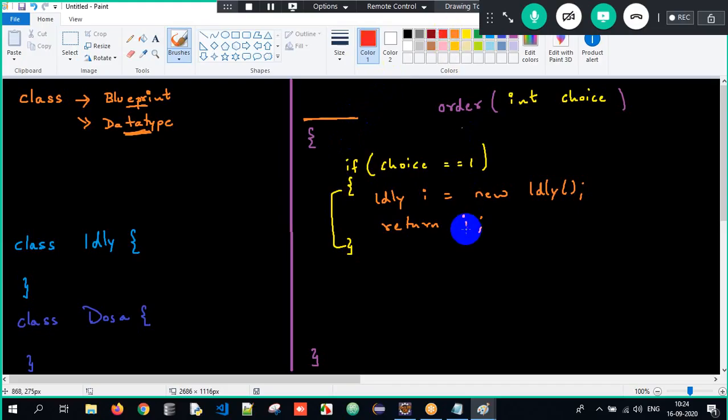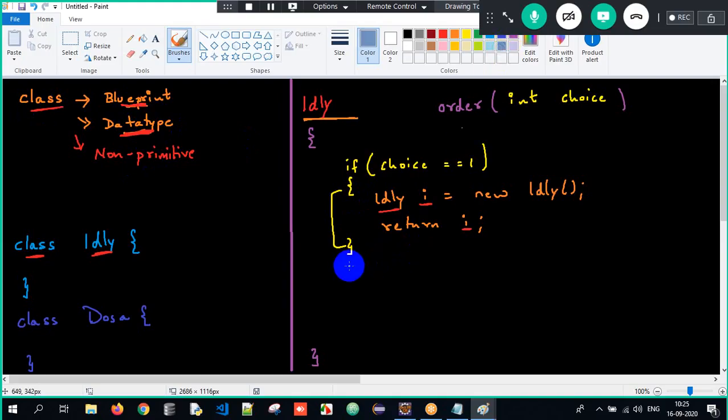Sir, you are returning i. i is of type idli. The return type will be idli here, meaning a class is also acting as a data type, but that behaves as a non-primitive data type, which I will talk about later. But as of now, a class is a blueprint. At the same time, it can act as a data type. So idli will be returned.